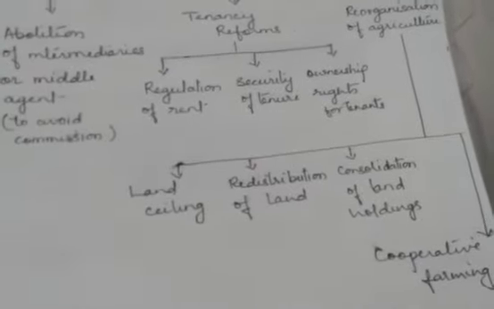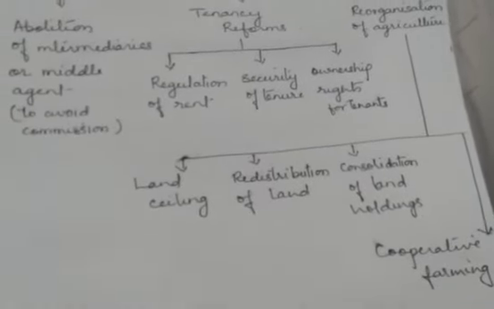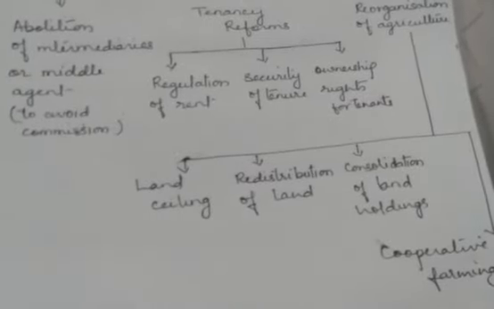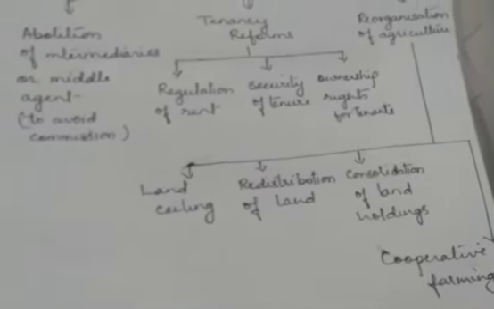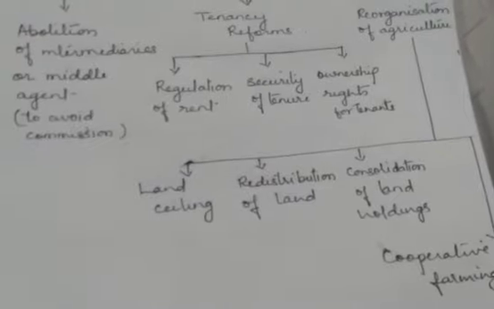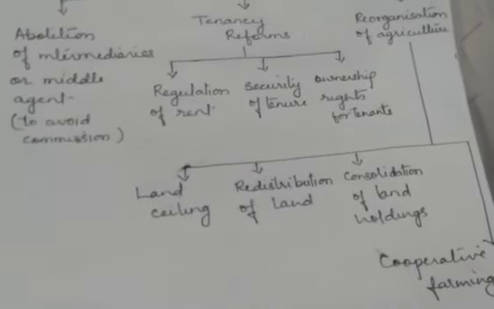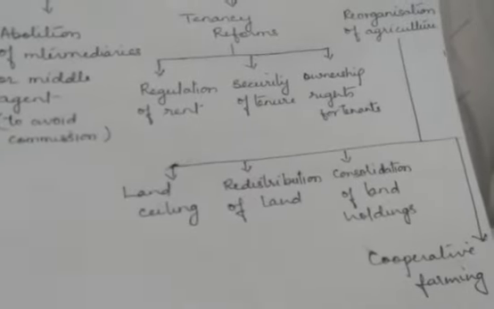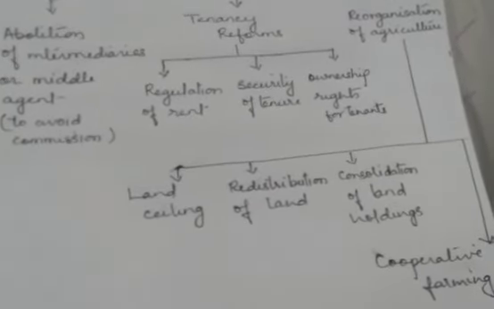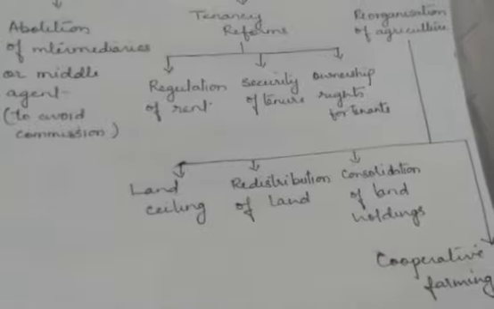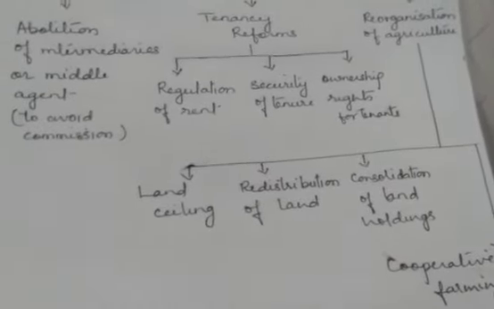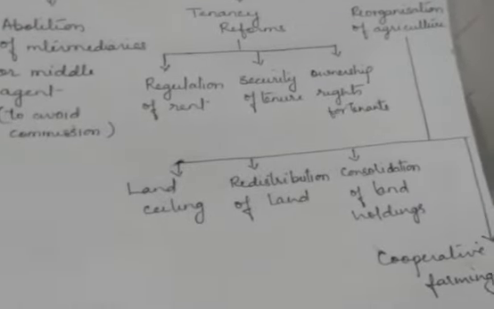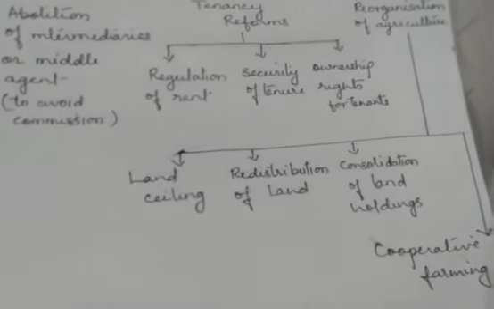This problem made it impossible to adopt modern methods and techniques of cultivation. So to avoid that and to make the benefits of modern techniques possible, the consolidation of land holdings was undertaken, under which the small holdings were brought together at one place and an equal amount of land was given to the owner.